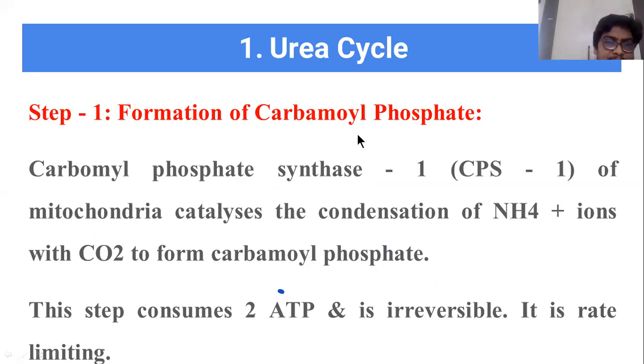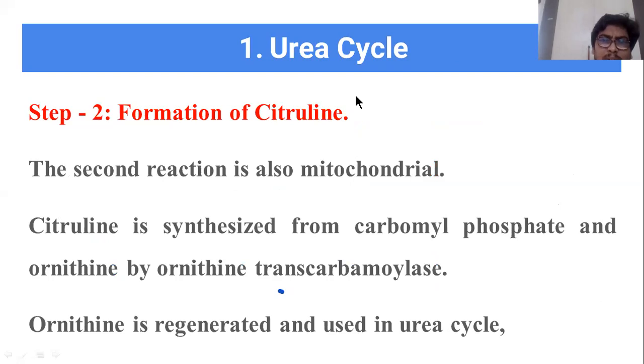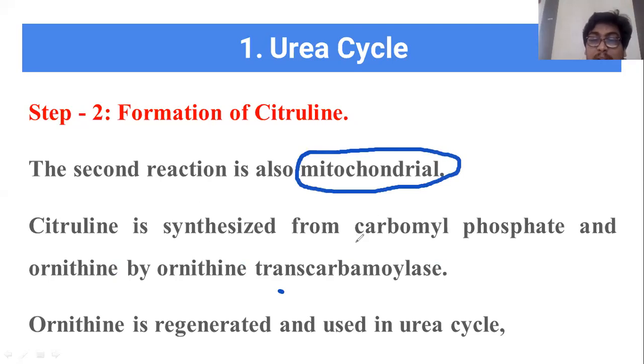The second thing is step 2, formation of citrulline. So in the formation of citrulline, what is happening here? It is taking place in the mitochondria. The citrulline formation occurs in the mitochondria. That's why this reaction is mitochondrial. So here citrulline is synthesized. In the first step, we got a product called carboxyl phosphate. From the carboxyl phosphate, we are going to get a substance called citrulline.